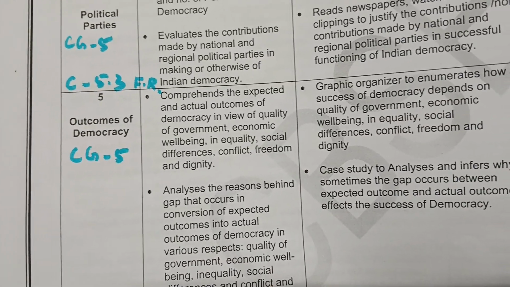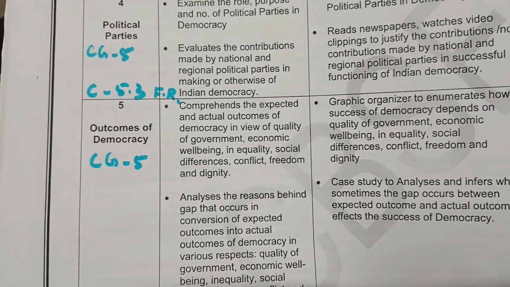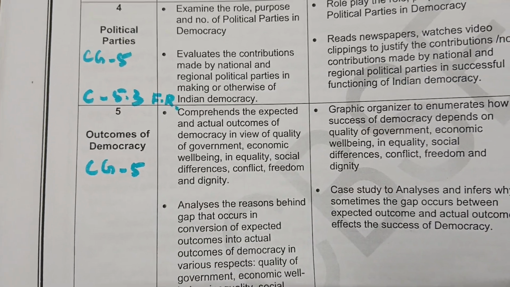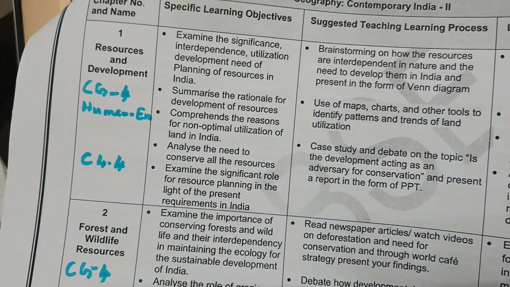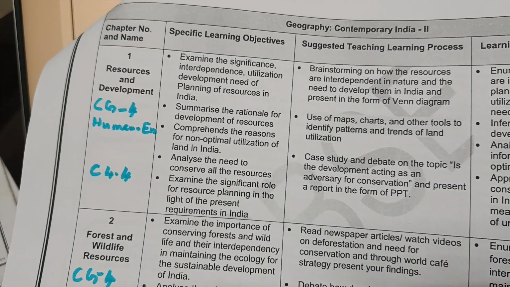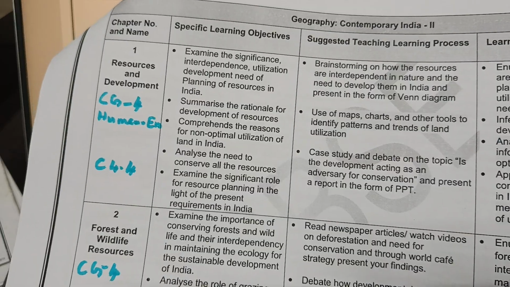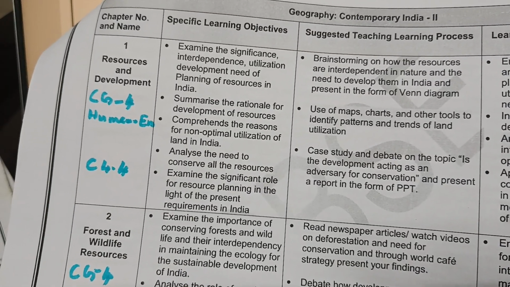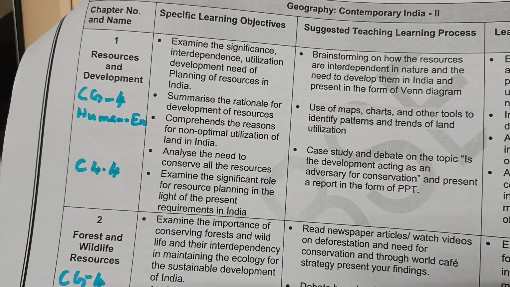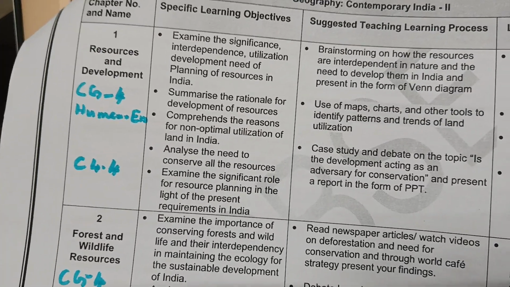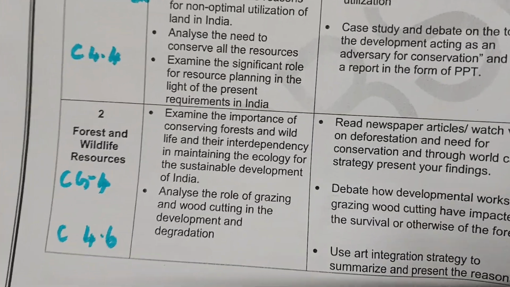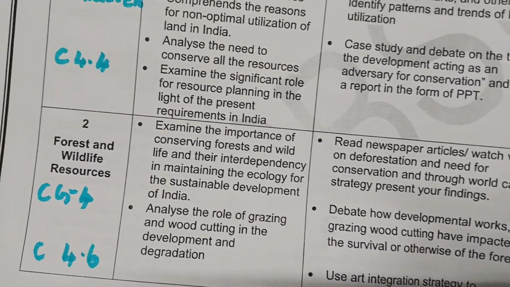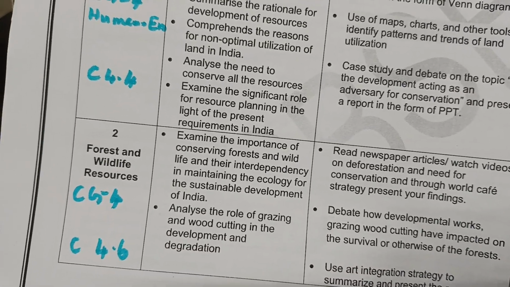So for 9th standard, whatever classes you are talking about constituency, that is a curricular goal 5. That means you have to learn by heart, or you should understand, what the curricular goals are. Then coming to geography, geography is CG4. That is your understanding of the relationship between human beings and the environment, physical and environmental relationships like ecosystem. So that comes under CG4 and competency 4.4. Then comes forest and wildlife resources. That also is CG4, curricular goal 4 and competency 4.6.